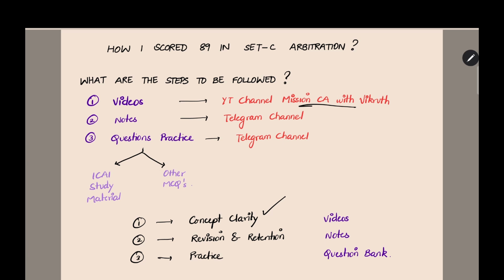Then next thing is, you have to revise the content and retain the concepts. For that, you have to read from the notes. The same notes I will be using in the video, I have uploaded in the Telegram channel. They summarize the content from the IC study material, so you can study from them and make revisions. And then for practice, you need questions. Those questions also I have uploaded in the Telegram channel. You can refer there for questions. These are the simple steps that I followed to pass Set C arbitration and get 89 marks. I hope this will help you.